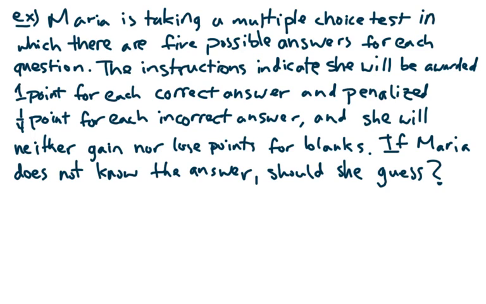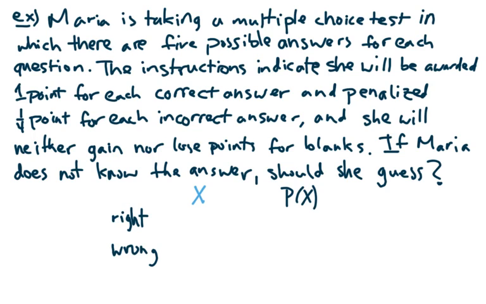We will use the expected value to determine the long-term, on average, boost or harm to her score if she guesses. So suppose Maria guesses on a question. Now, how many different ways can this turn out? She can be either right or wrong. She can guess correctly or incorrectly. For each of these, we want to examine the value of X, and we want to examine the probability of